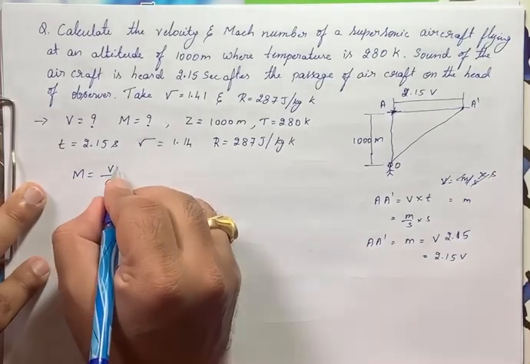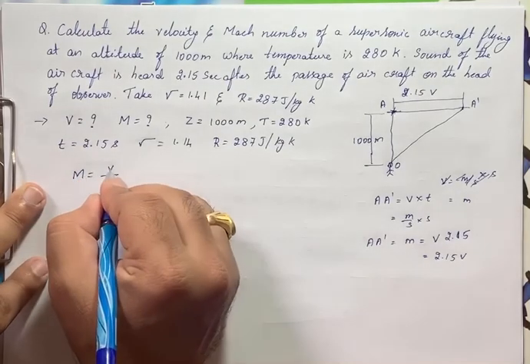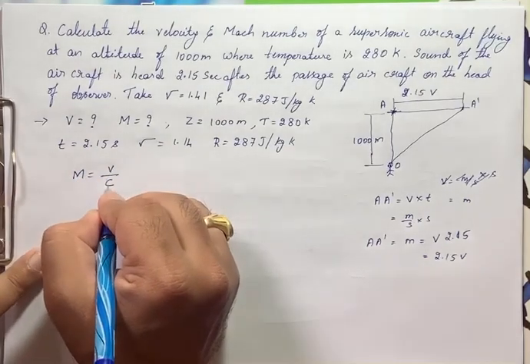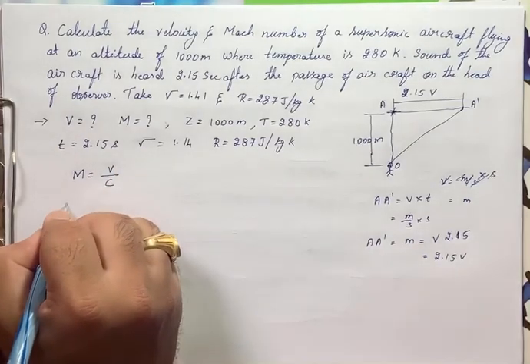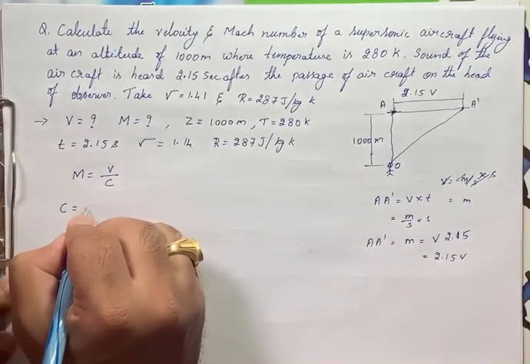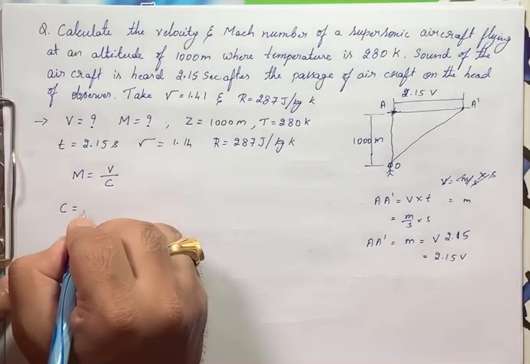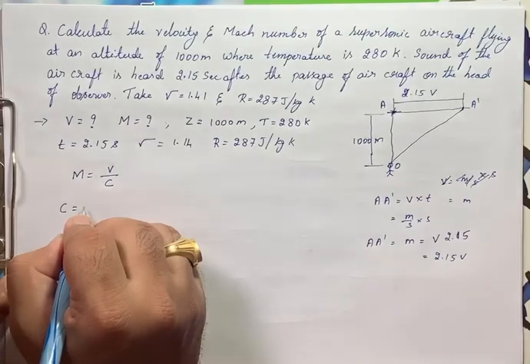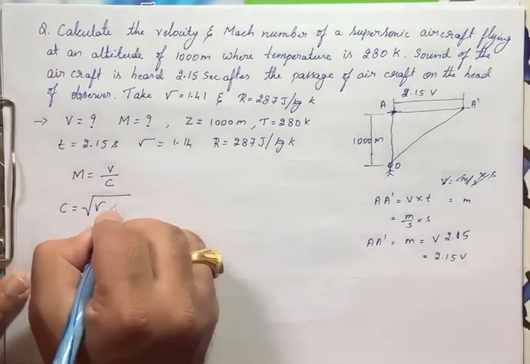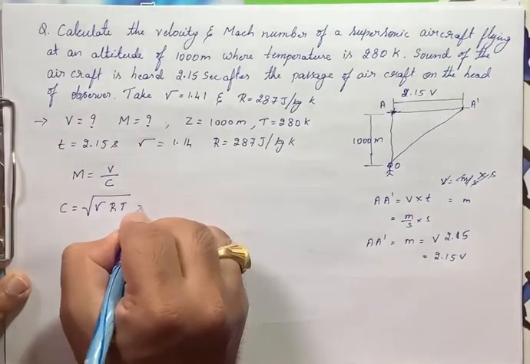Now in this we don't know the Mach number, we don't know the velocity of the projectile, and we don't know c also. We shall find them one by one. First I'll take out c here. C is the velocity of sound, right? To find the velocity of sound, we have the formula: square root of gamma R T.